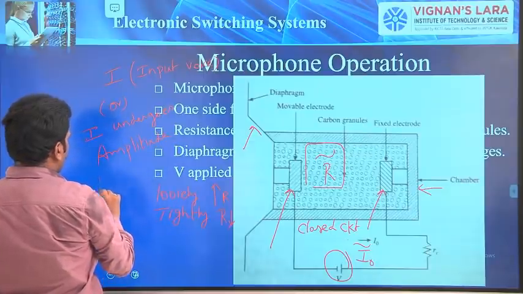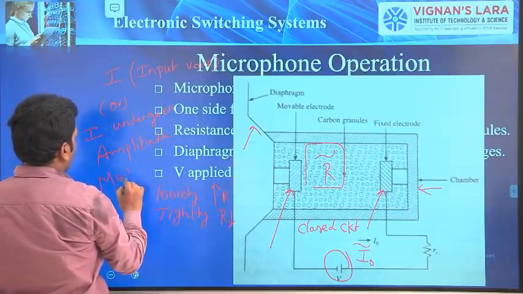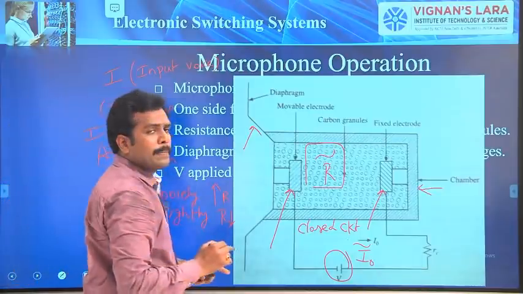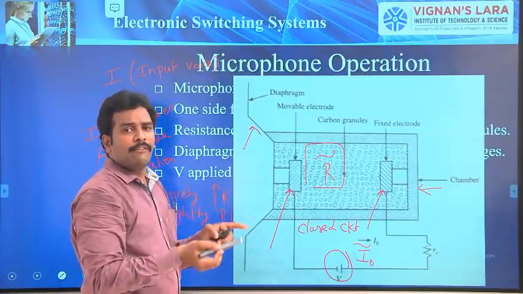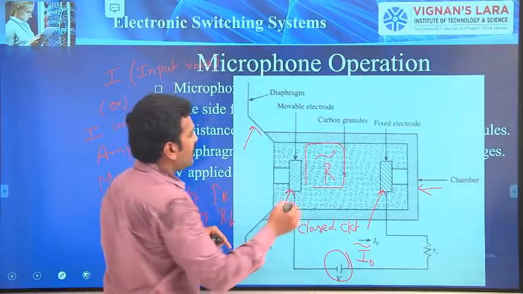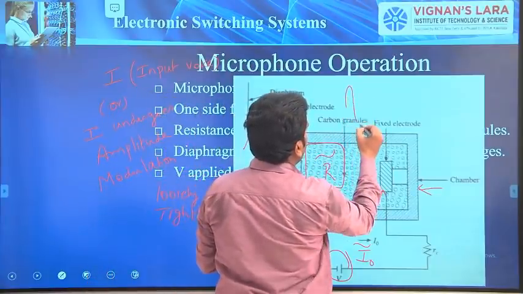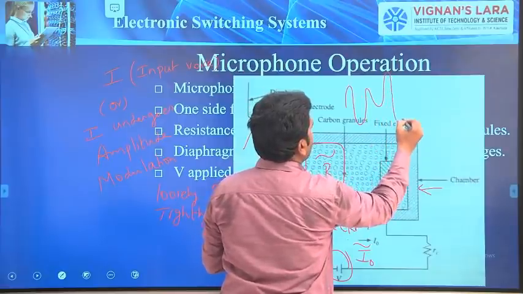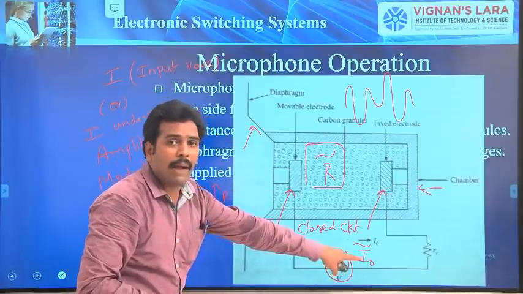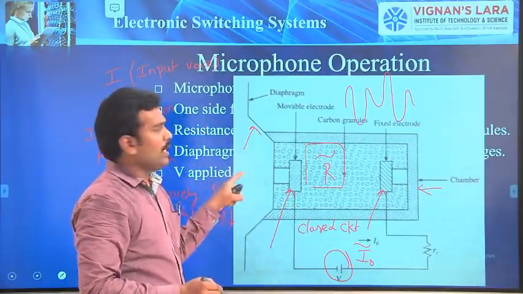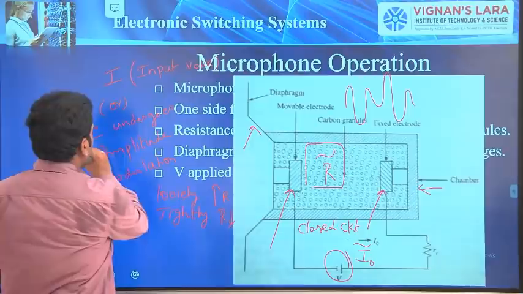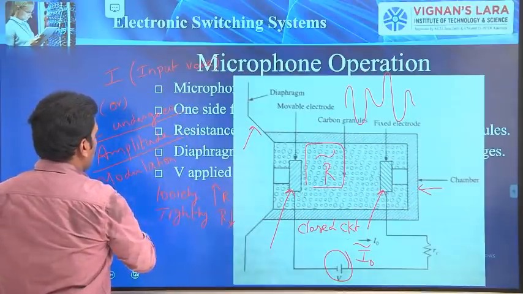All of you know what amplitude modulation is. What is amplitude modulation? The amplitude of the carrier will vary in accordance with the amplitude of the message signal. That is called amplitude modulation. Here also the current amplitude varies in accordance with the input sound signal. Therefore, we can say that the current undergoes amplitude modulation.